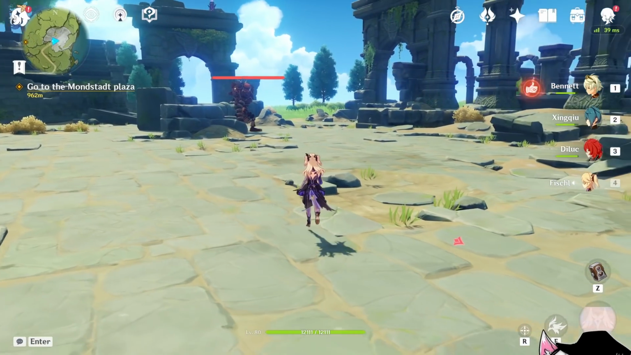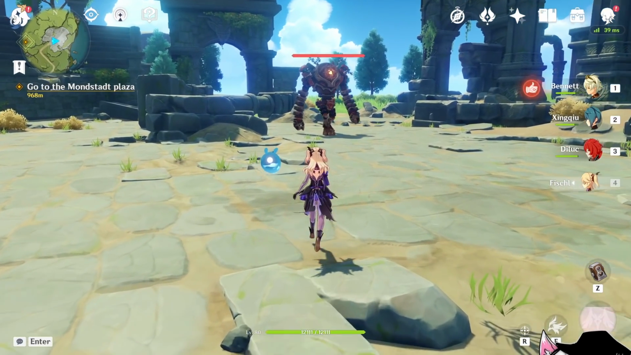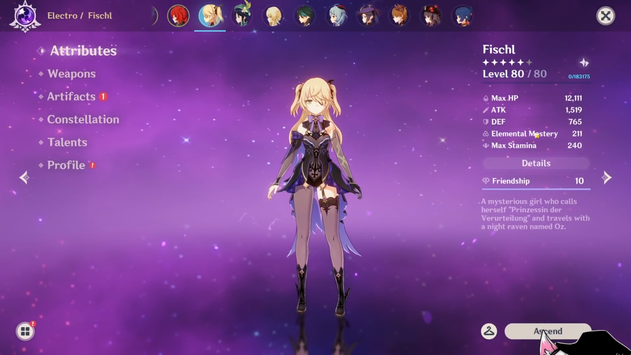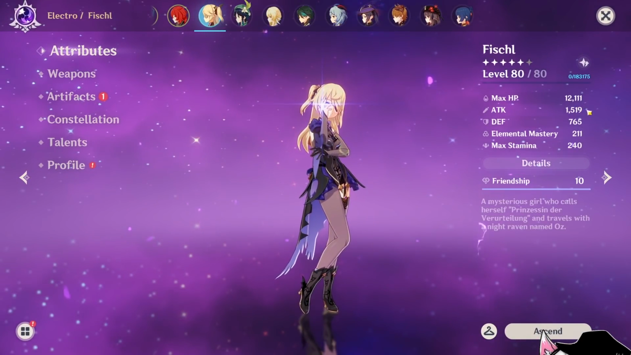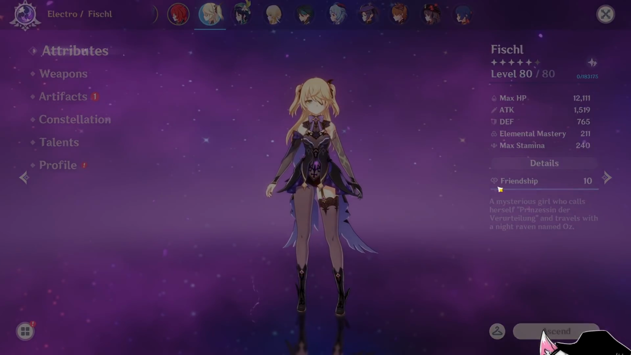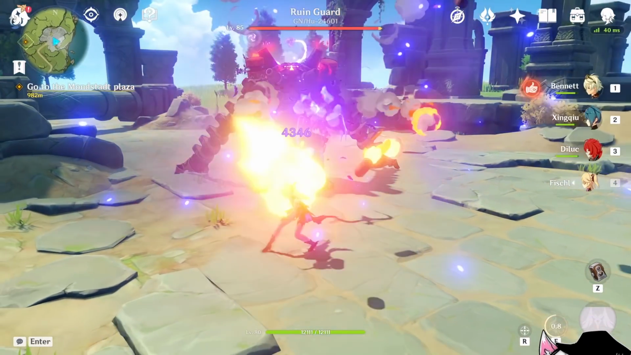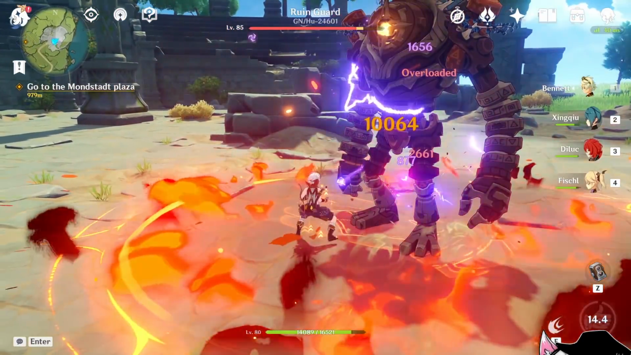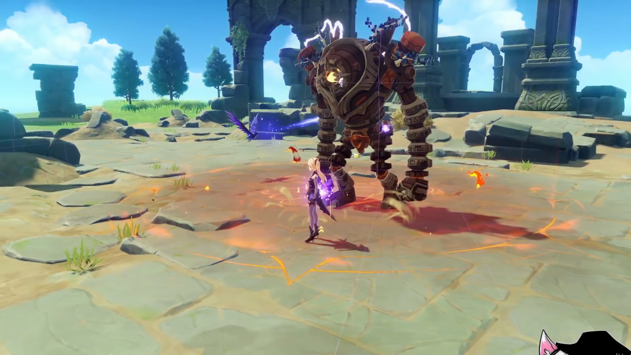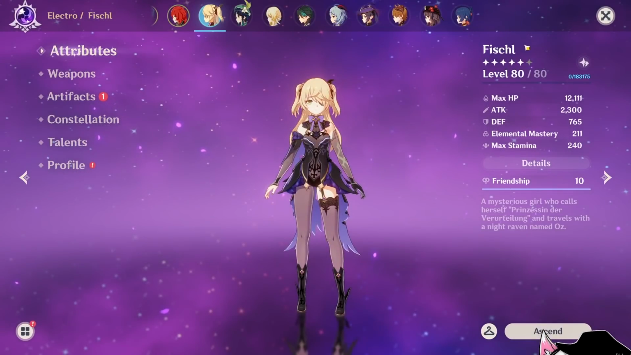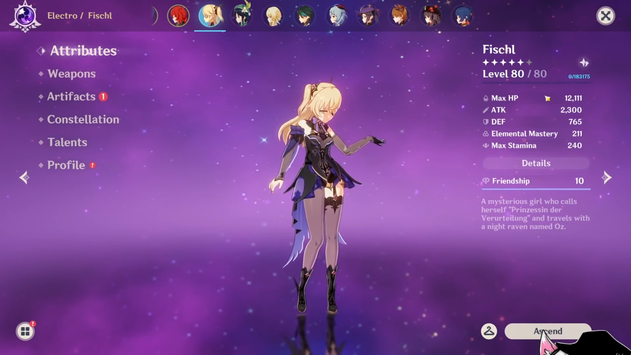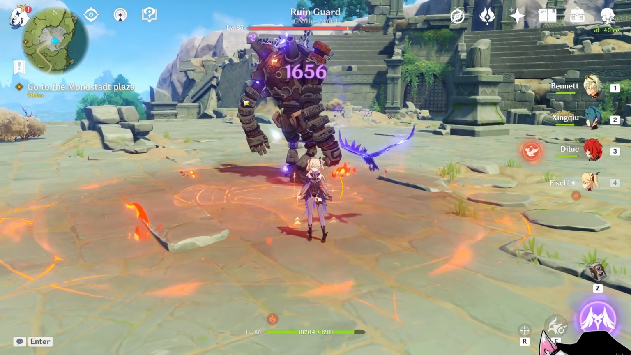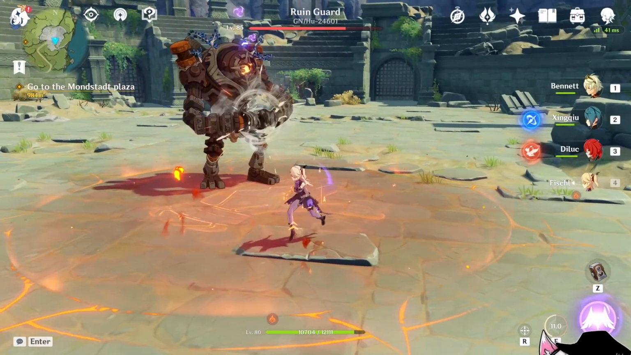Let me repeat that experiment, but showing you the stat screen as well. Before starting the fight, you can see that my Fischl stat has 1500 attack-ish, with a bunch of random stats that don't actually matter. Now I'm gonna cast my Fischl's Oz, and you can see it's doing 1656 damage each. After dropping the Bennett buff, you can see that now our Fischl attack went all the way up to 2300-ish. So we're clearly having an attack buff, but Oz's damage has not changed, it's still 1650.